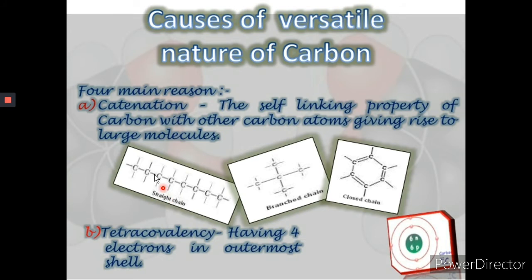Now, one more cause is catenation. We just studied about catenation, the self-linking property of carbon with other carbon atoms giving rise to large molecules. Tetracovalency, having four electrons in the outermost shell. So these are four causes of the versatile nature of carbon.